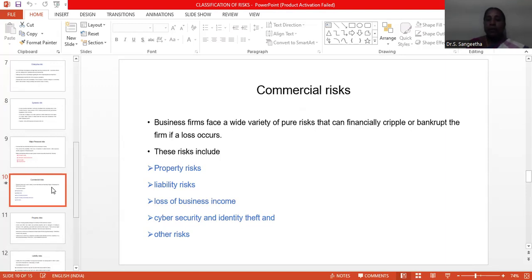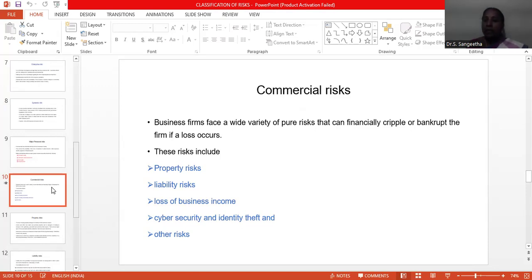Cyber security and identity theft risk may occur if the information is not maintained in a secured manner by the business. Loss of business income happens because if you do not reach the set goals and objectives, you may face business loss.